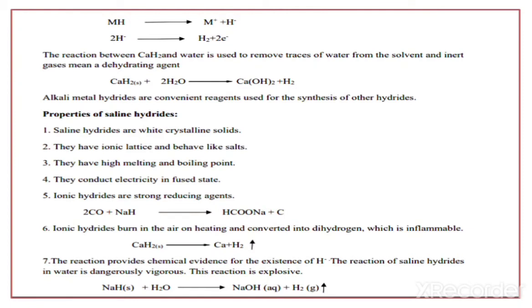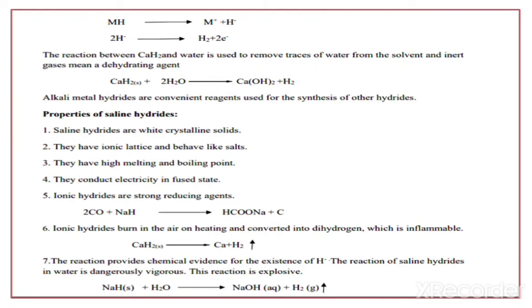Now the ionic hydrides burn in air on heating. It is converted into dihydrogen, which is inflammable. That means this is the best method for the generation of dihydrogen. Take calcium hydride, it burns on heating in air.